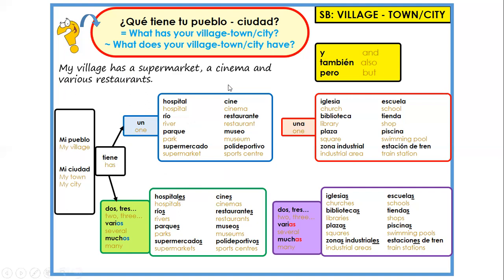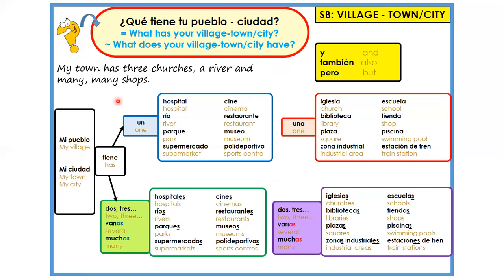Muy bien, the last one. My town has 3 churches, a river, and many, many shops. Let's do it together. My town, mi ciudad, has, tiene, 3 churches, bottom, feminine. 3, 3 iglesias, comma, a river. Up here, un río, singular, and y